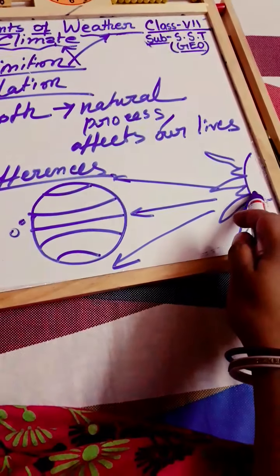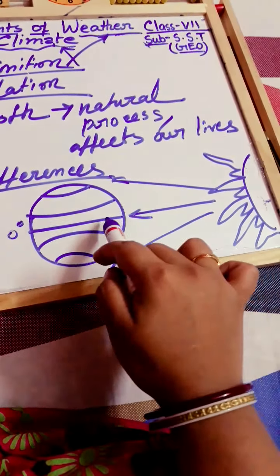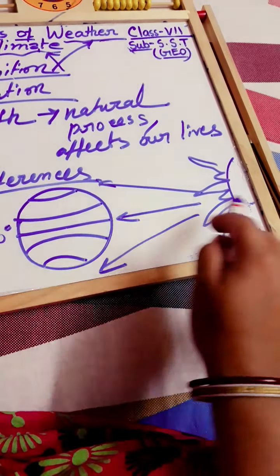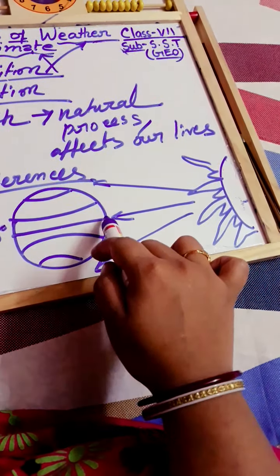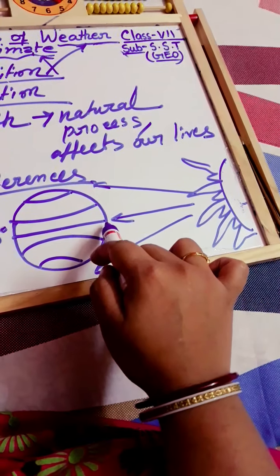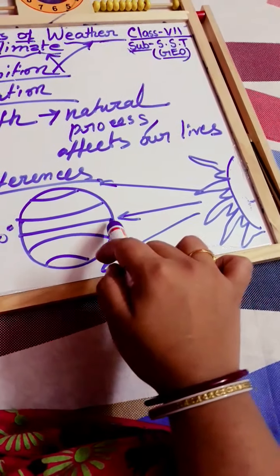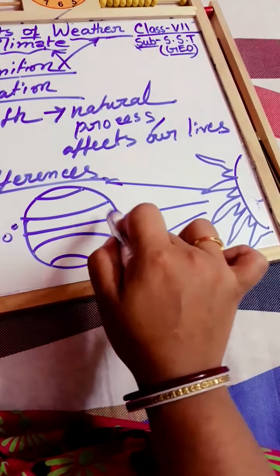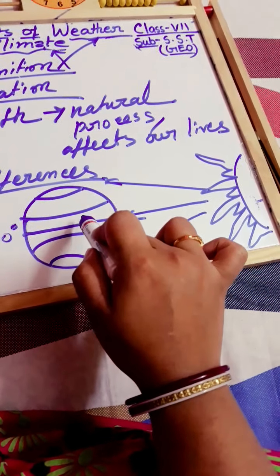So when the sunlight comes in this area, only in this area the sun rays come in a direct manner, in a straight line. You are observing it, the sun rays are coming in a straight line and fall directly on this equatorial region.